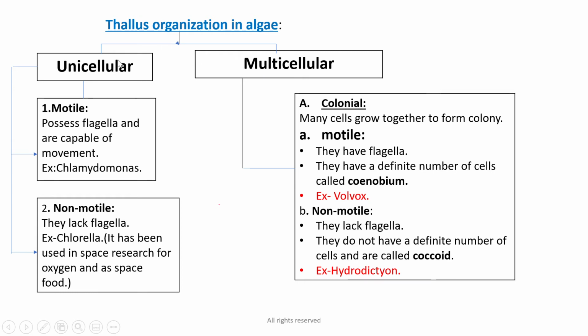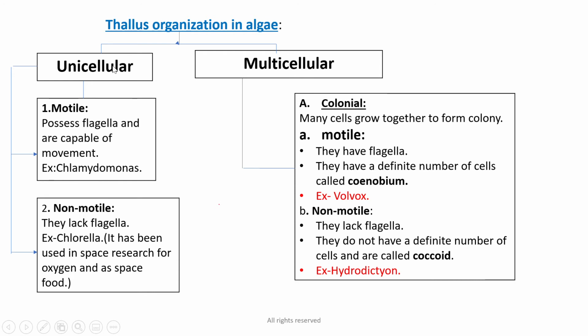First one is unicellular and the second one is multicellular. The unicellular is the thallus which consists of a single cell, and the multicellular is the thallus which is made up of many cells forming either colonies or filaments, which we will see in detail.